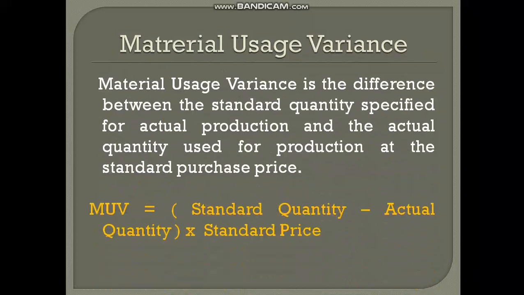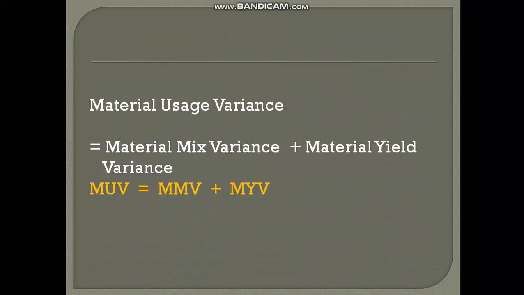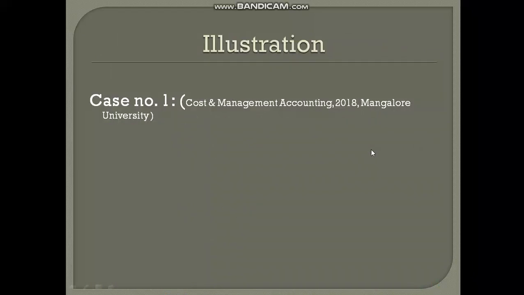The formula is standard quantity minus actual quantity into standard rate. As I told already, material usage variance is made up of material mix variance and material yield variance. So material usage variance is the total of material mix variance and material yield variance.